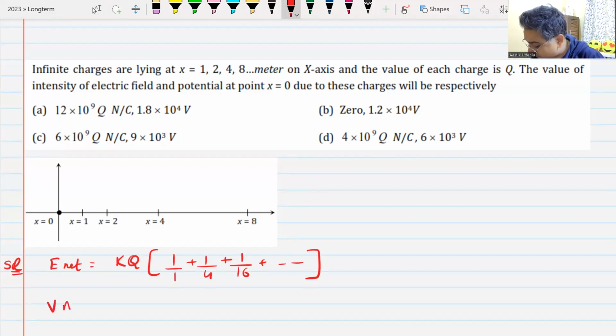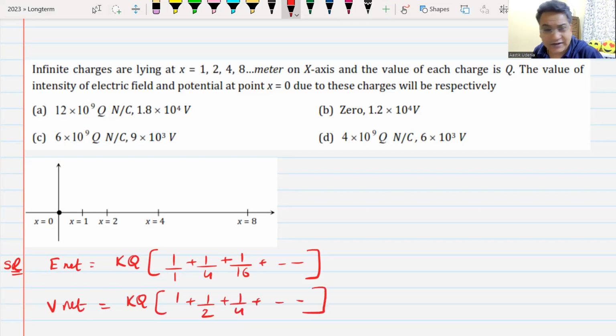If you have to find out the electric potential, this is KQ into 1 plus 1 by 2 plus 1 by 4 and so on. This is again a GP. The first GP is having a common ratio of 1 by 4. The second GP is having a common ratio of 1 by 2. Do we understand this?